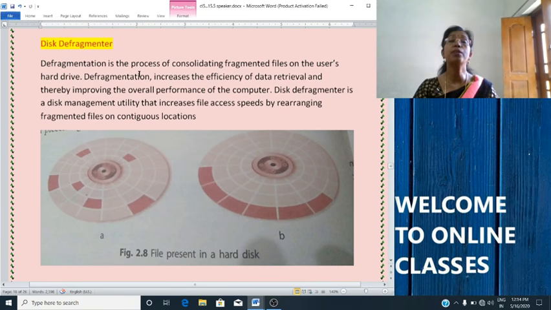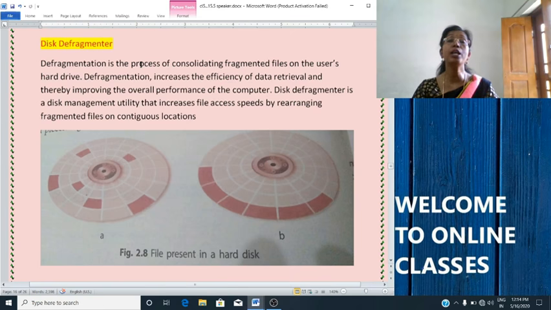The process of consolidating and rearranging data into one area is called defragmentation. You know, when a file is stored on a disk, the operating system searches for the available free block on the disk and stores the file there.